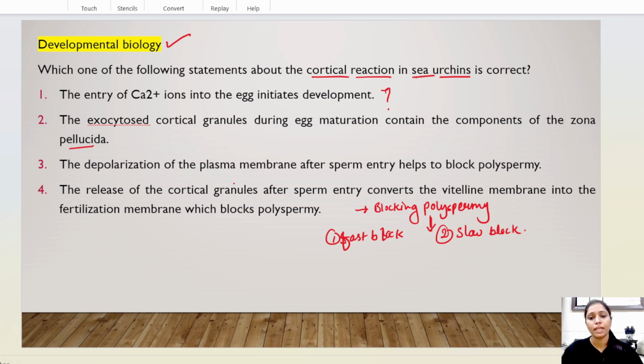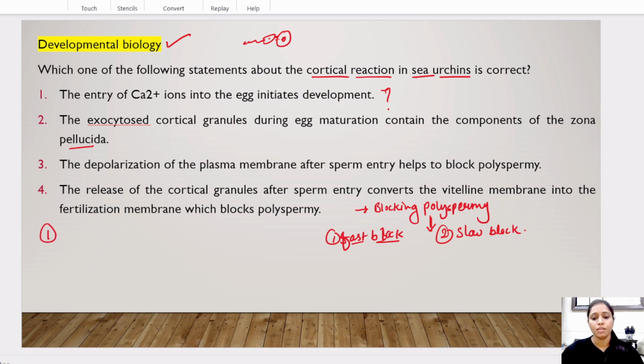As we all know, only one sperm can enter the egg and other sperms are restricted by blocking the polyspermy. So this polyspermy, or more than one sperm entry, is blocked by some pathways.